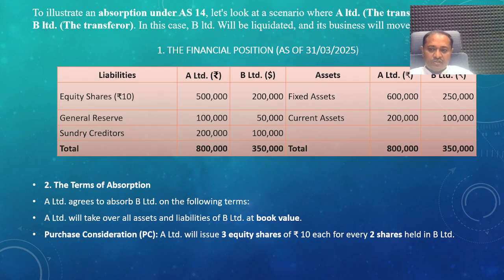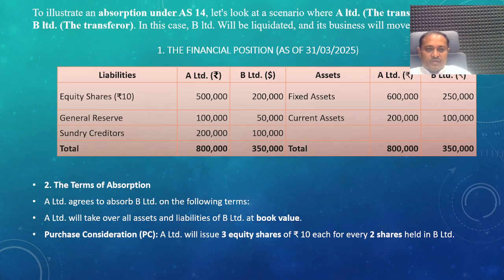The first step is the financial position. In this example, the balance sheets of both A and B Limited are given as on 31st March 2025. The equity share capital of A Limited is 5 lakhs and B Limited 2 lakh rupees. General reserve of A Limited is 1 lakh rupees, B Limited 50,000. Sundry creditors of A Limited are 2 lakh rupees and 1 lakh rupees for B Limited.